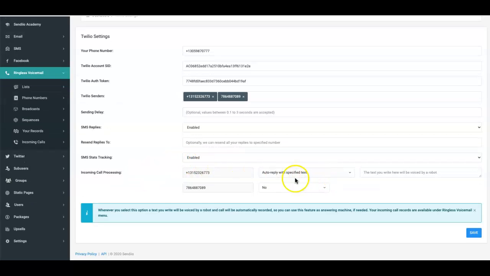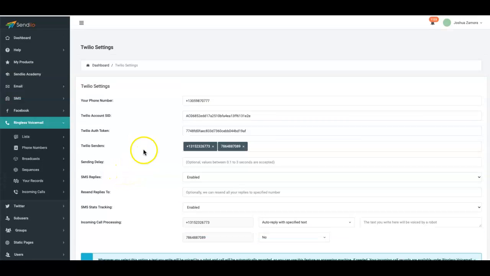And then another cool thing is that since you can now have multiple phone numbers, which we announced in a previous update, you can have multiple phone numbers for multiple clients in here, and you can do the same thing for all your clients, okay? So depending on how many phone numbers you have in here, you can do the same thing for all of them, okay? So this client's calls are going to go to his phone number. This client's, all his calls are going to go to his number, and so on and so forth, okay? So this gives you a lot more flexibility with how you can handle the incoming calls for your clients or for your own campaigns, whatever it may be.